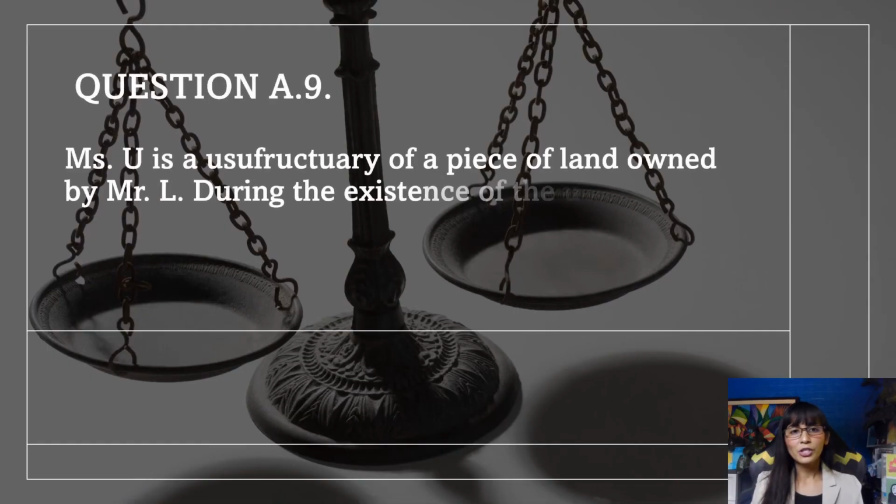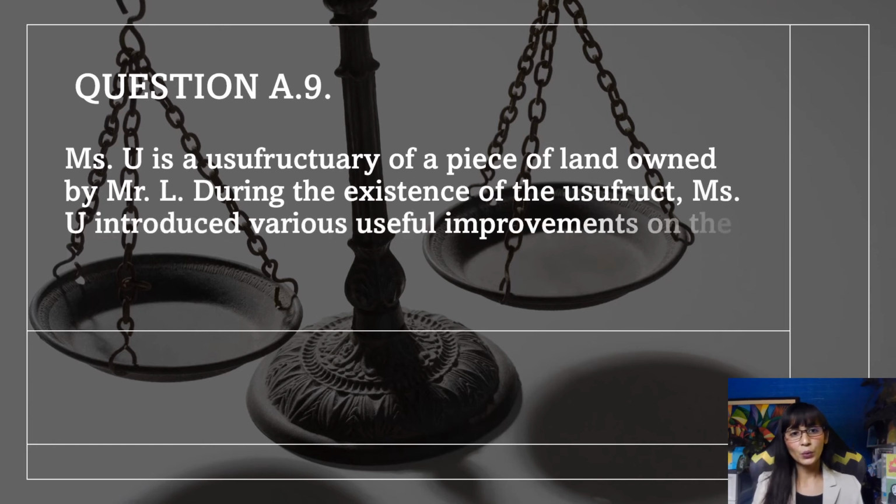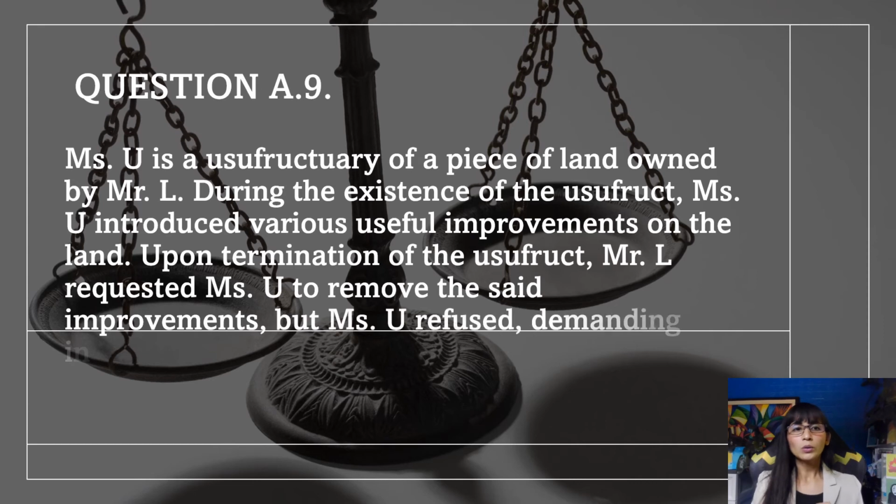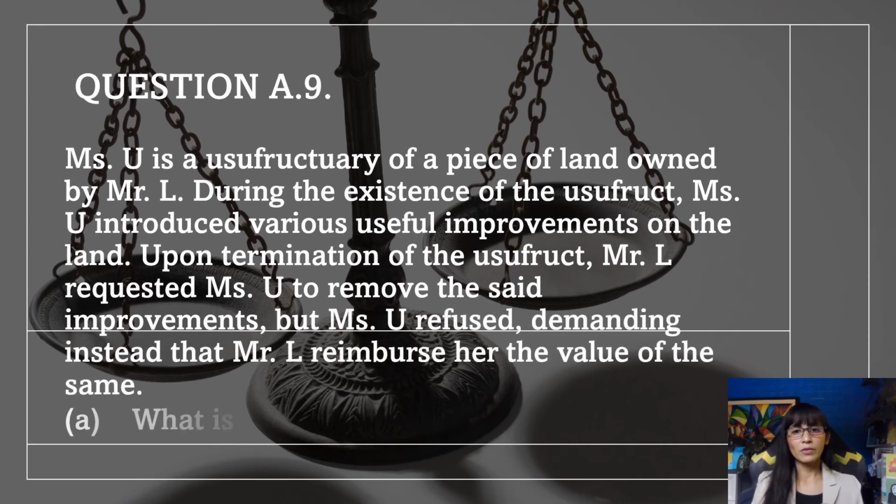Moving on to question number 9. Miss U is a usufructuary of a piece of land owned by Mr. L. During the existence of the usufruct, Miss U introduced various useful improvements on the land. Upon termination of the usufruct, Mr. L requested Miss U to remove the said improvements, but Miss U refused, demanding instead that Mr. L reimburse her the value of the same. Now, what is a usufruct?